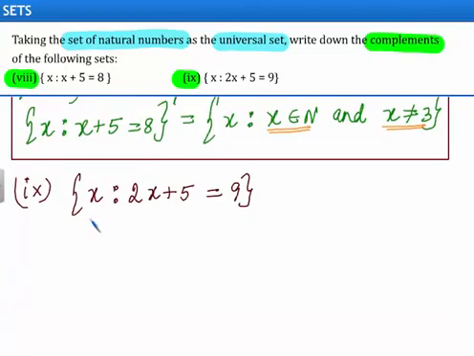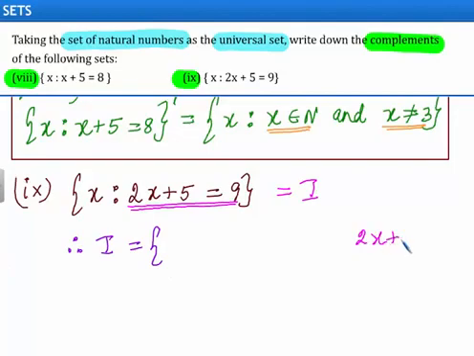In the second part of the problem, we have set of x such that 2x plus 5 is equal to 9. Let us assume this set as set I. Therefore, the element in set I will be equal to the solution of the equation 2x plus 5 is equal to 9.